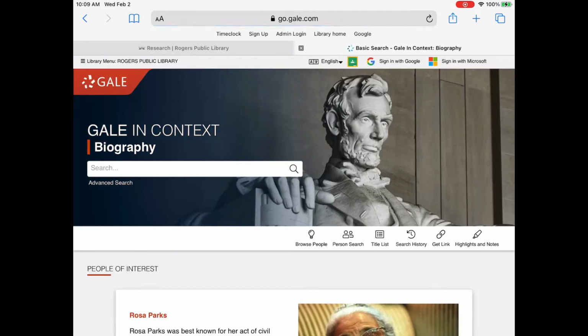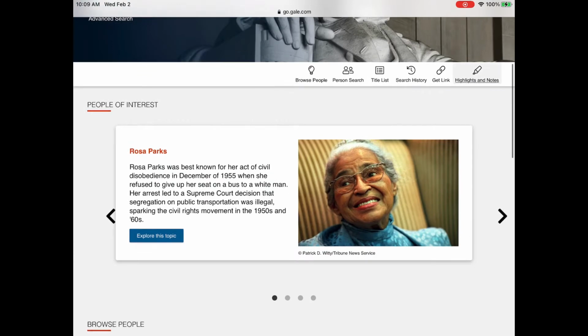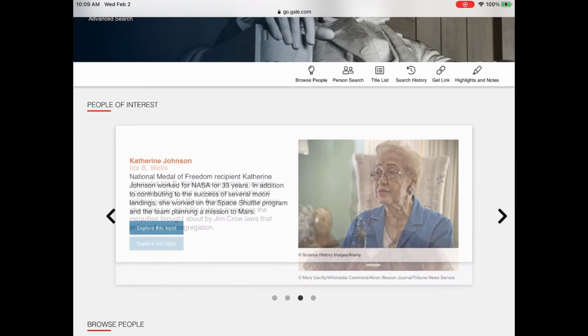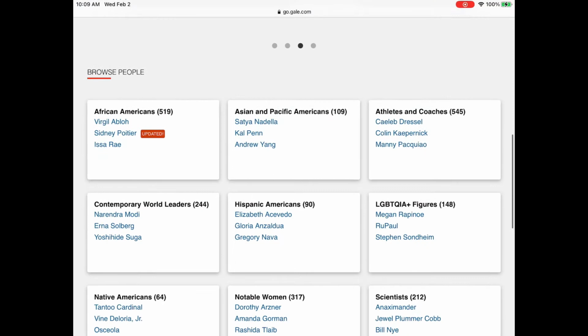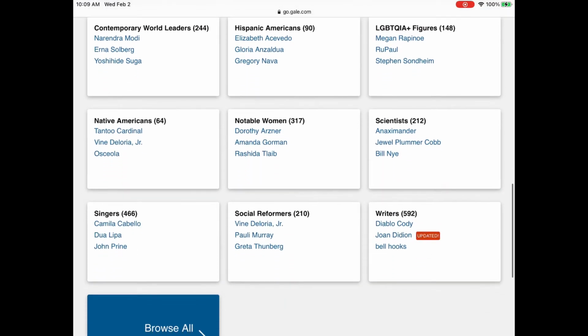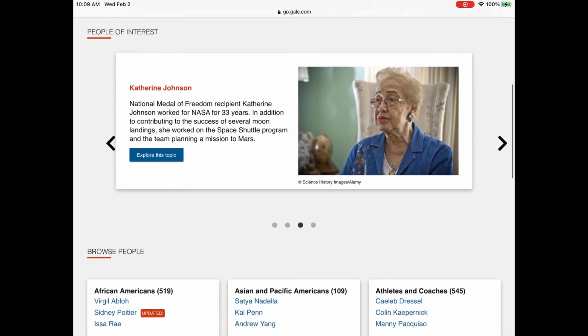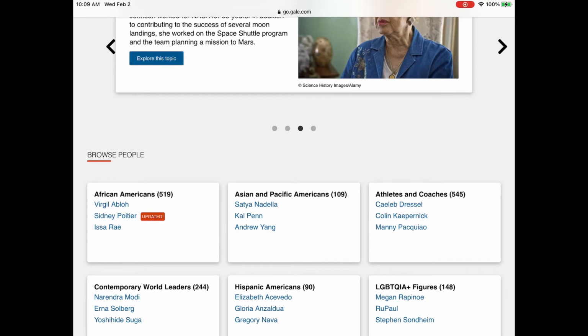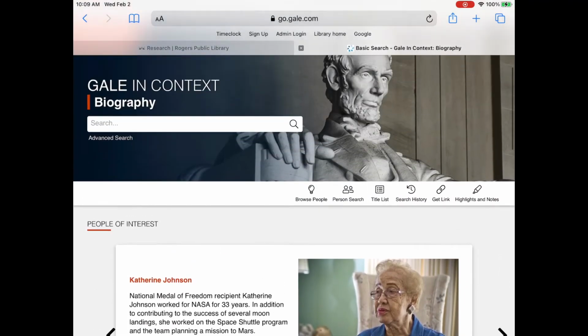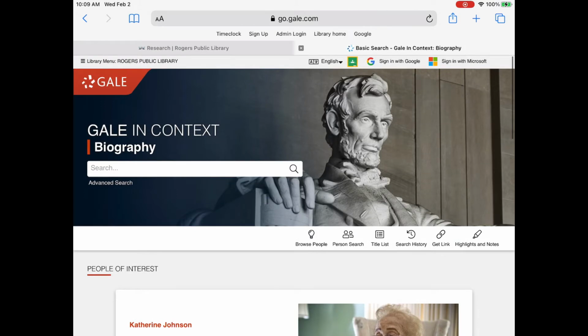I've already logged in, so it's going to go straight to the search bar, but it may ask you for your library card, which will be the number at the back of your card with no spaces. It's just going to scroll through. There's some people of interest. You can browse people by groups. Some of the groups are like African Americans for Black History Month, LGBTQIA, scientists, and things like that.